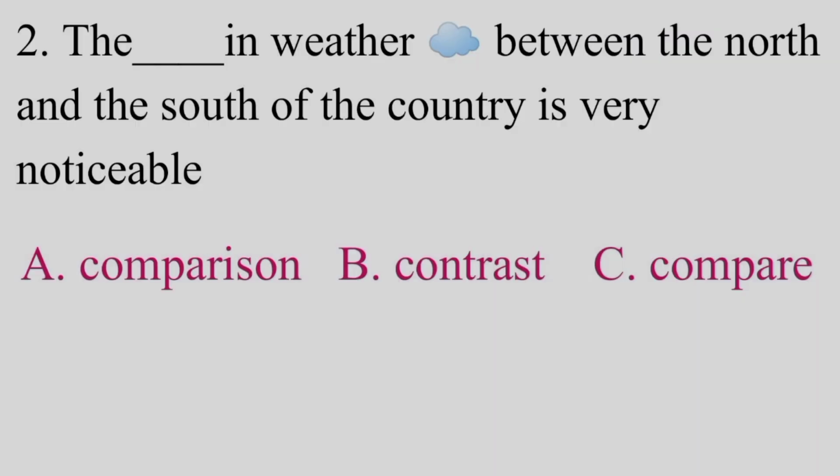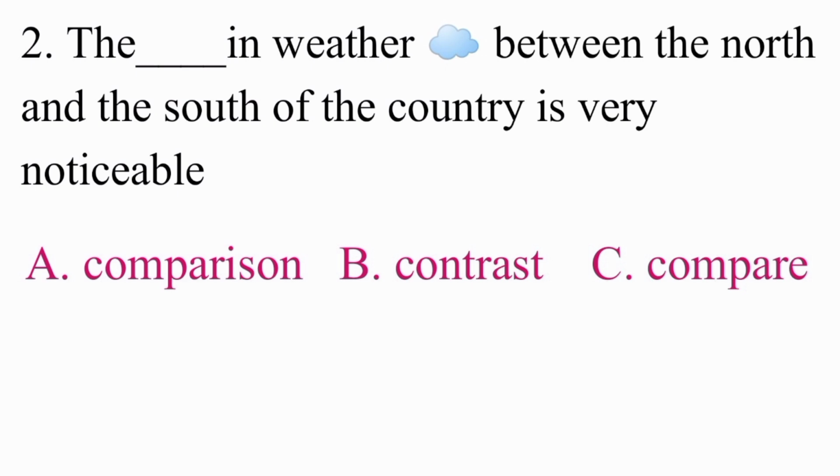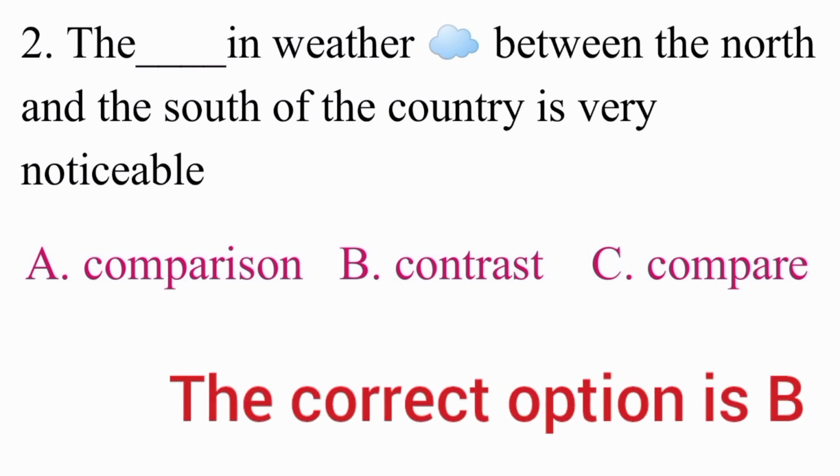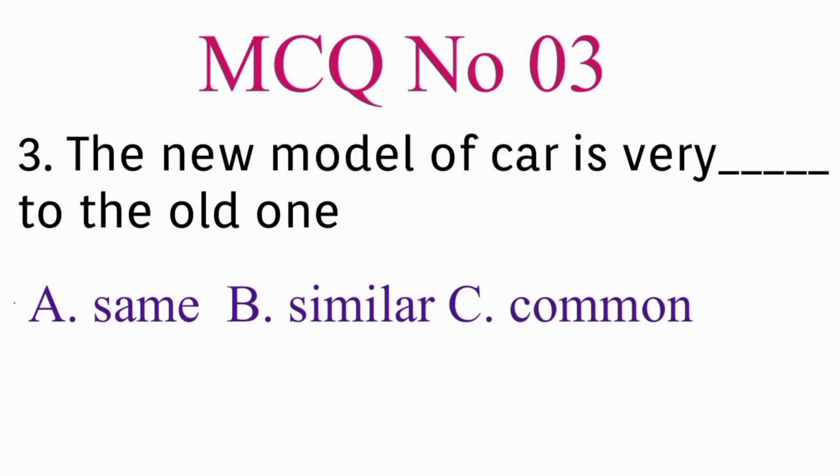Second we have: The dash in weather between the north and the south of the country is very noticeable. A. Comparison. B. Contrast. C. Compare. Which one is the correct option in these three? The correct option is B. Contrast. B is the correct option. The contrast in weather between the north and the south of the country is very noticeable.